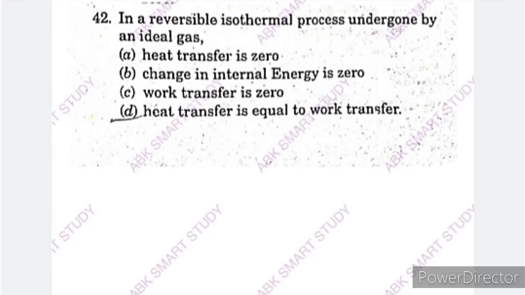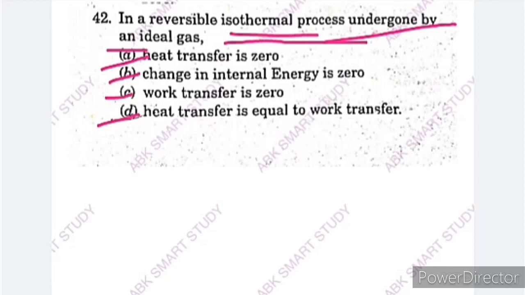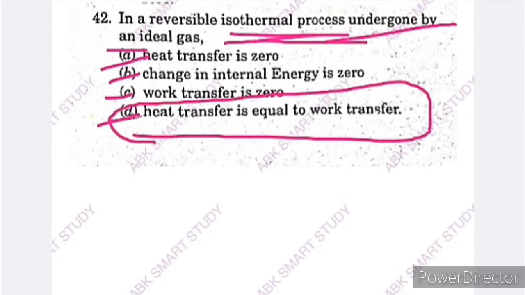In a reversible isothermal process undergone by an ideal gas, the options are: A, heat transfer is 0. Option B, change in internal energy is 0. Option C, work transfer is 0. Option D, heat transfer is equal to work transfer. We know that in a reversible isothermal process the net heat transfer is equal to the work transfer. So option D is the correct answer.